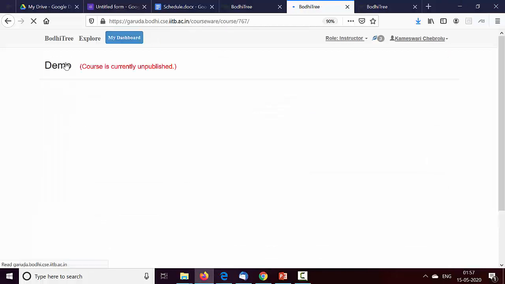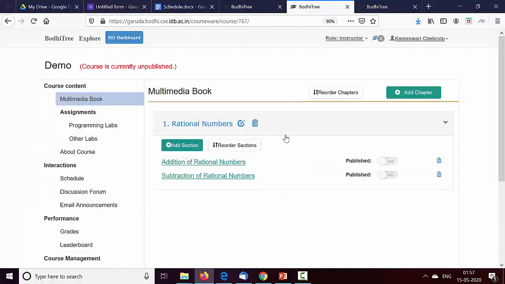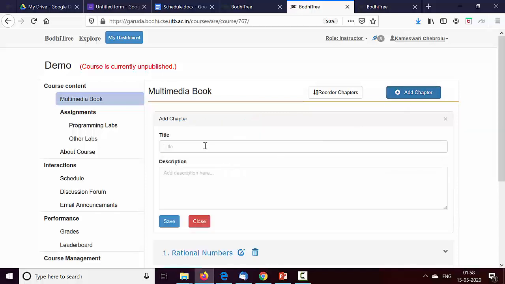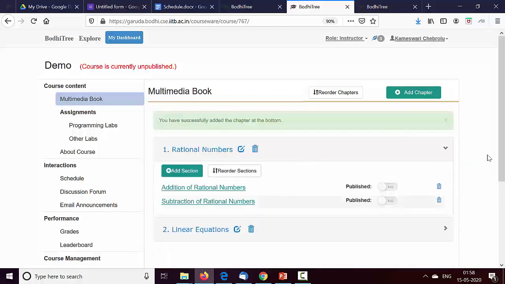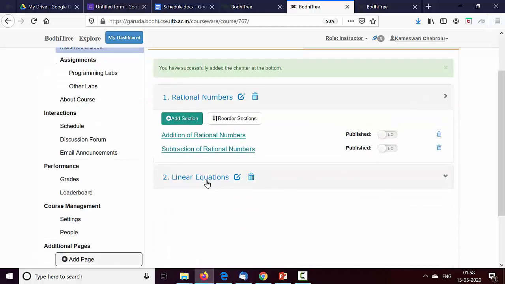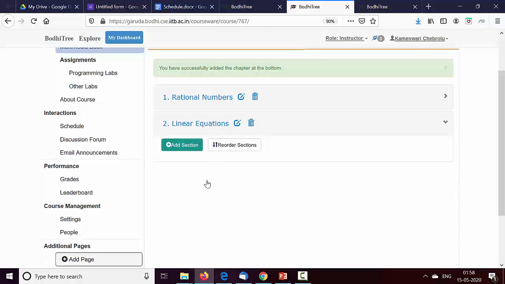So going back to the main course. So this is how you populate your multimedia book. You can add more chapters, and within these chapters more sections, and within a section you can add a combination of video, documents or quizzes.